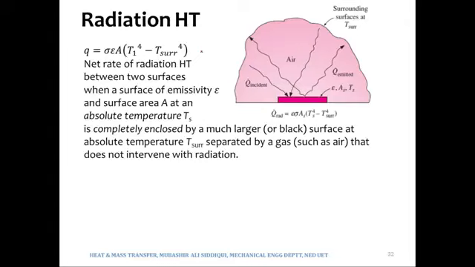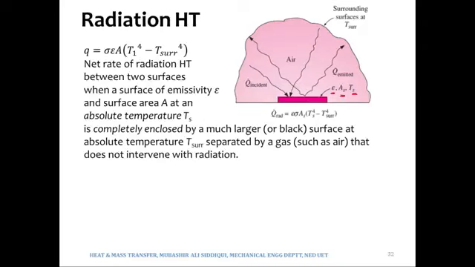What are those conditions, or constraints, or limitations? This expression is valid for a body which is at a temperature Ts, having an area of As. So you may write this area as A or As. A or As means the area of the surface, and epsilon is the emissivity of the surface. So we have got this surface, the temperature of which may be taken as Ts, or it may be taken as T1. It is the same thing.